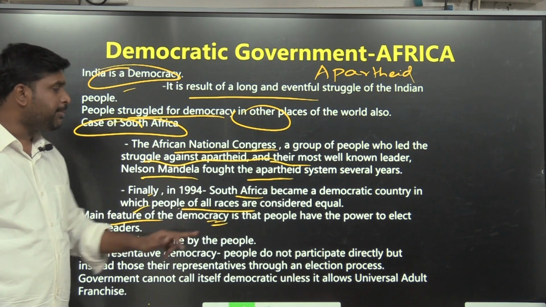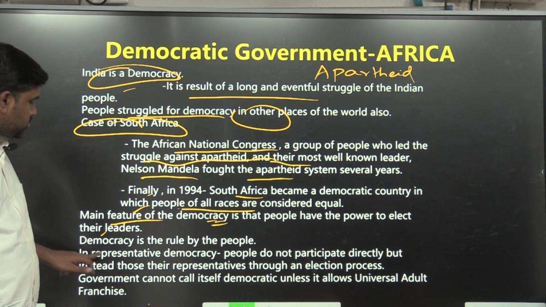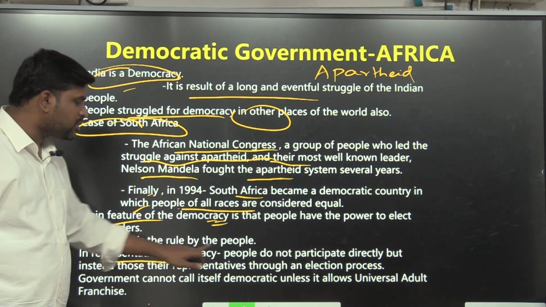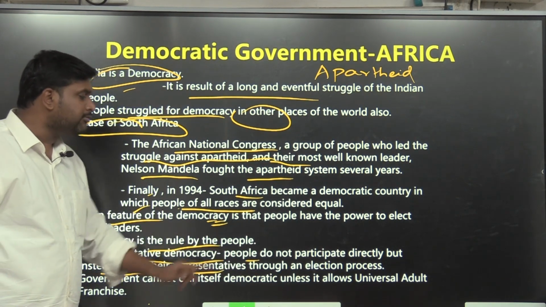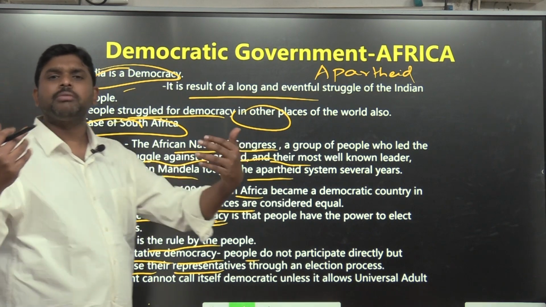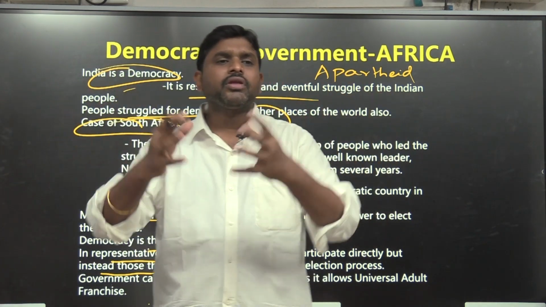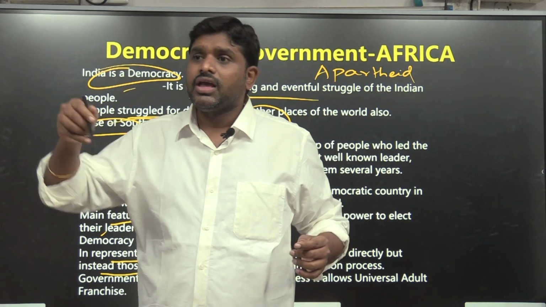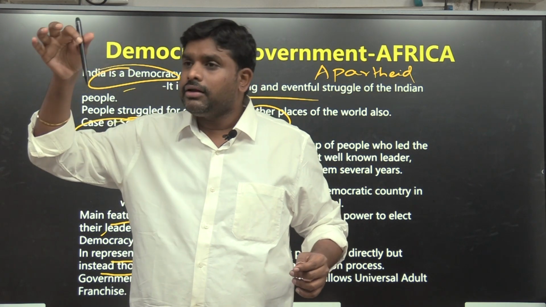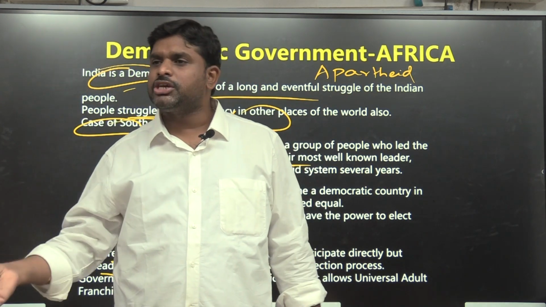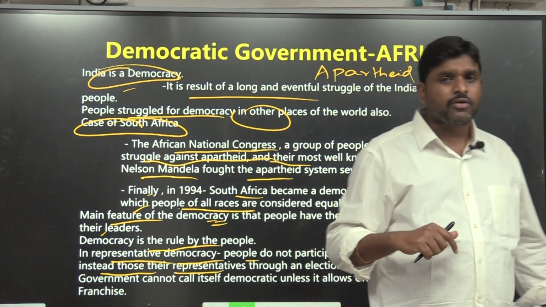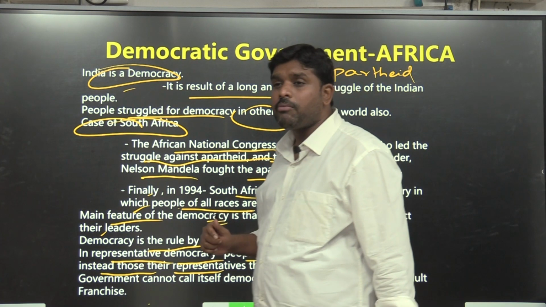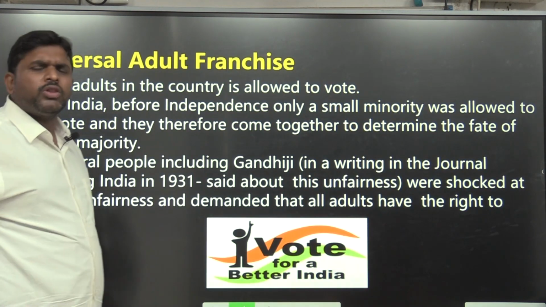The main feature of democracy is that people have the power to elect their own leaders. In a representative democracy, the country is ruled by people who do not participate directly, but instead elect their representatives through an election process. Through the election process they elect persons like MPs, and MPs will elect one person as their leader, in our country the Prime Minister. In South Africa, it is the President, because South Africa has a presidential form of government and India has a prime ministerial form of government. Then what happened? That is democracy.